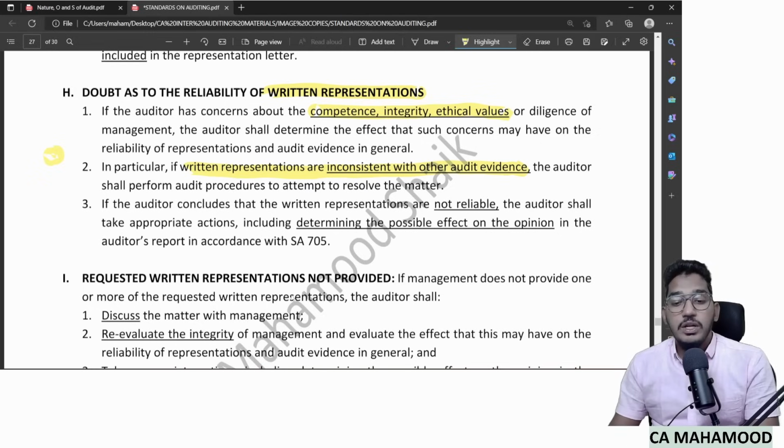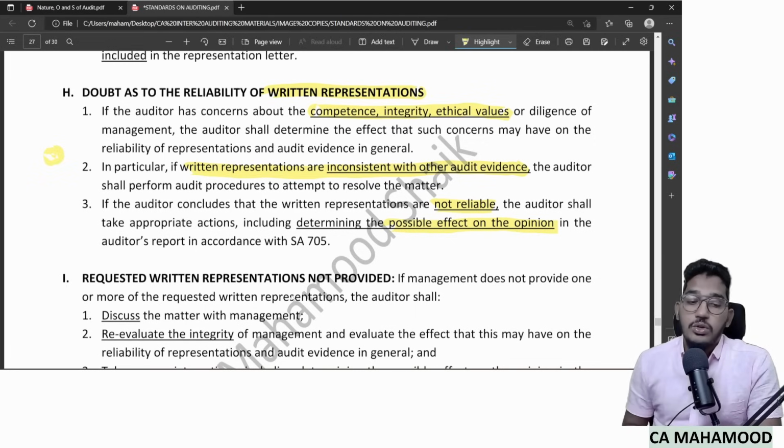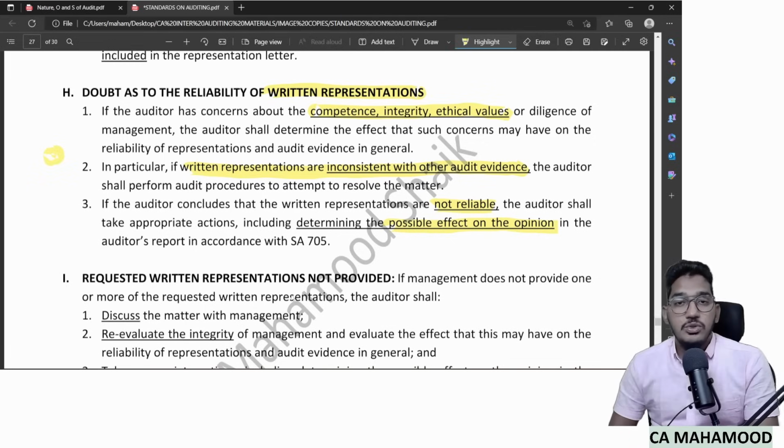But if you come to know that the written representations given by the management are wrong, then what should you do? If the auditor concludes that written representations are not reliable, then the auditor shall take appropriate action, including determining the possible effect on the opinion. That means you should even consider modifying your opinion when you have decided that written representations given by the management are not reliable. Clear? So very simple.